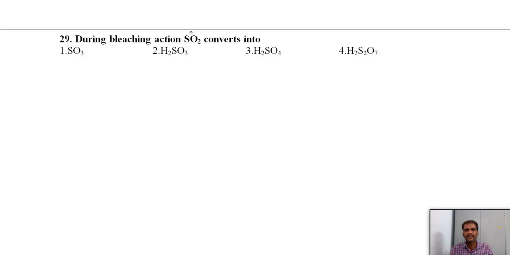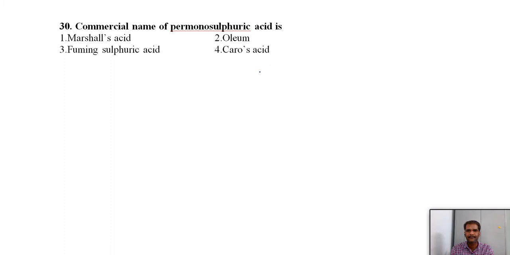Next, during bleaching action sulfur dioxide converts into... just now we have discussed that on treating with water, you will get sulfuric acid and nascent hydrogen. The commercial name of permonosulfuric acid is peroxymonosulfuric acid, or Caro's acid. Per means peroxy.